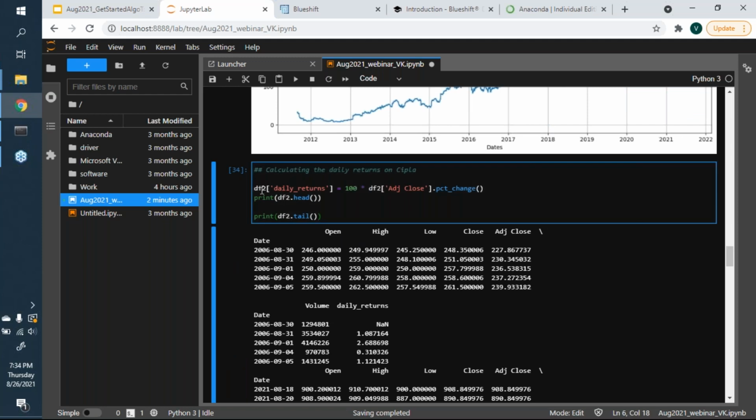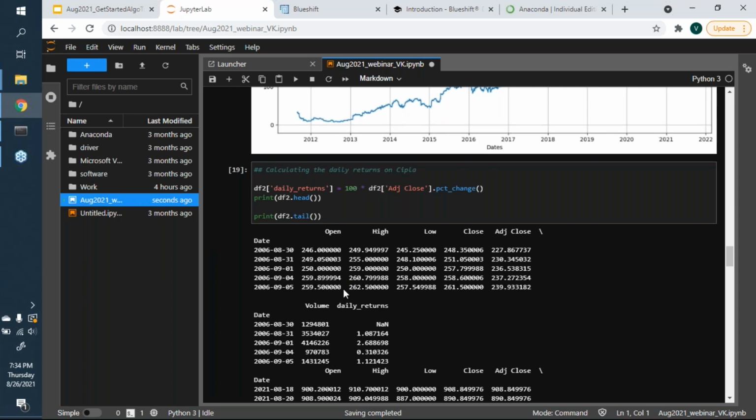Some other interesting things. There's a very convenient function called percentage change, pct_change, which helps you calculate percentage change between successive values. In finance, if you want to compute daily returns, you're looking at successive values of prices, whether adjusted close or close. Using a function like percentage change saves you the trouble of typing out today minus yesterday divided by yesterday. It's one of those nice shortcut functions that we use very often. If we run this, it gives us the daily returns in percentage terms.